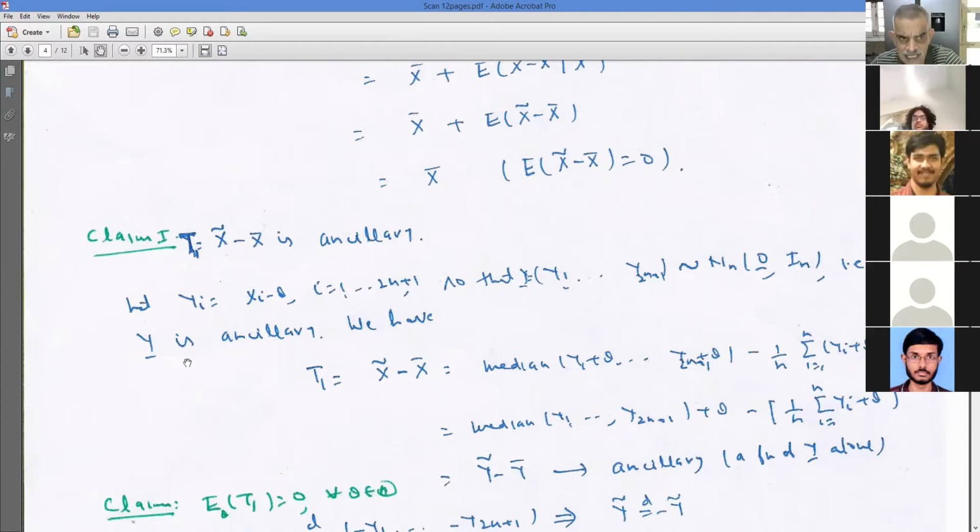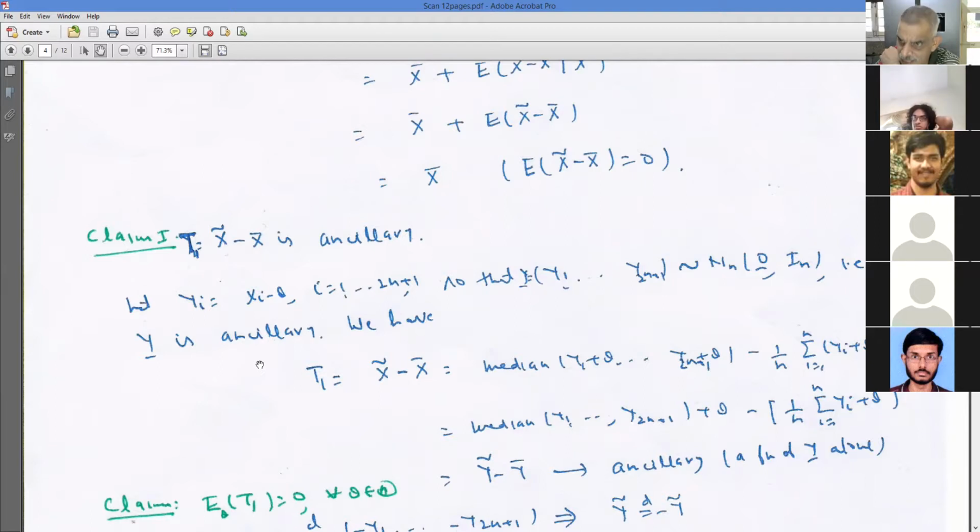So in a certain sense, I say that y is ancillary. That means its distribution is not depending on theta. I would like to add a word of caution here: normally you use ancillary for a statistic, but here the yi's are not a statistic because they depend on theta. Here I'm using ancillary in a general sense, meaning any random variable whose distribution does not depend on theta. So when I'm saying y is ancillary, it means that the joint distribution of y1, y2, ..., y2n plus 1 does not depend on theta.